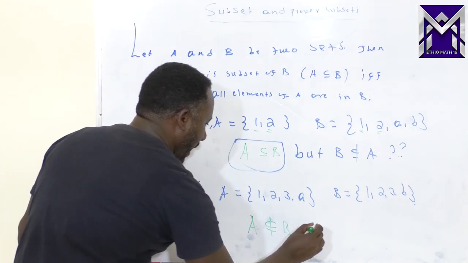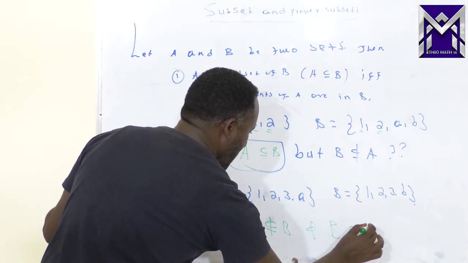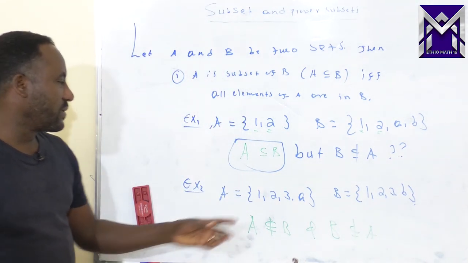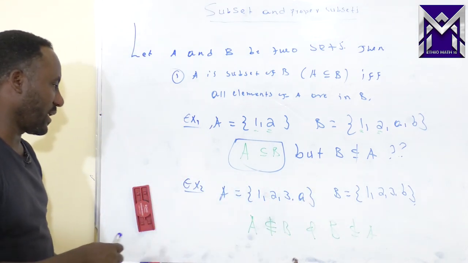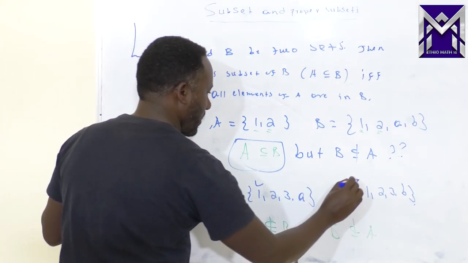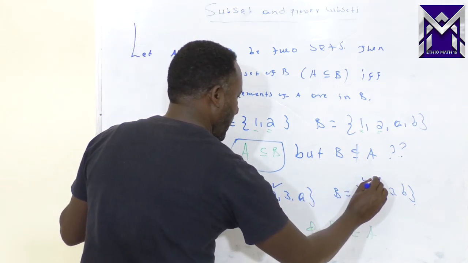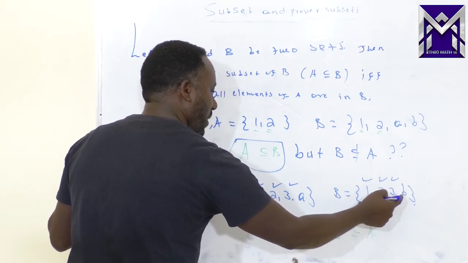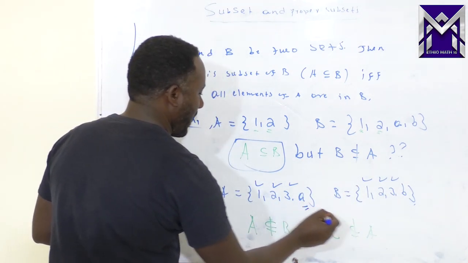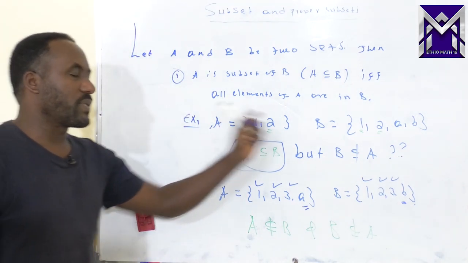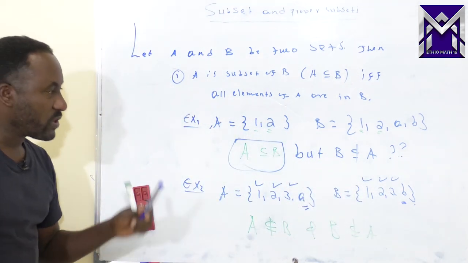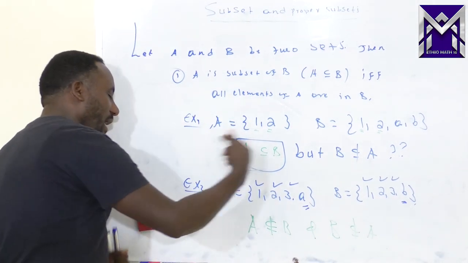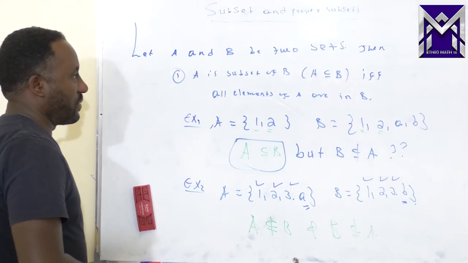A is not a subset of B, and B is not a subset of A. Let me show you an example: 1 is here, 2 is here, 3 is here in A, while B is different. So A and B are not the same. A is not a subset of B, and B is not a subset of A. So you have to differentiate how we are going to say one set is the subset of another.